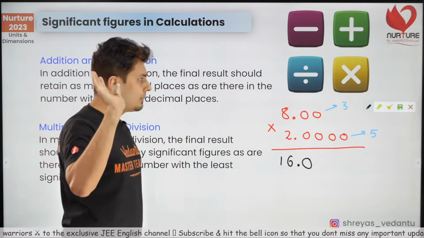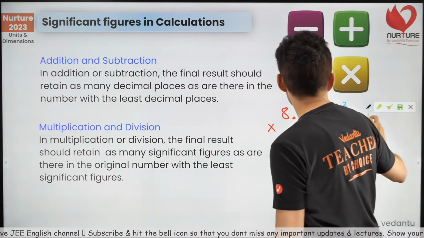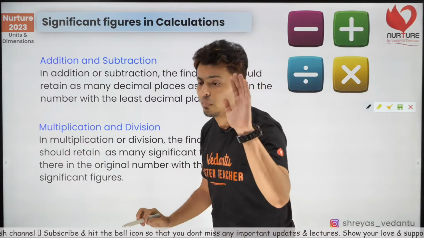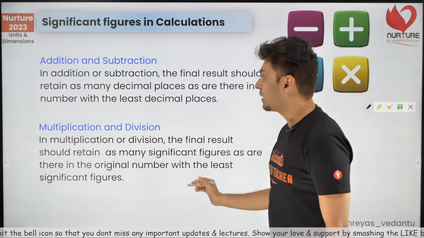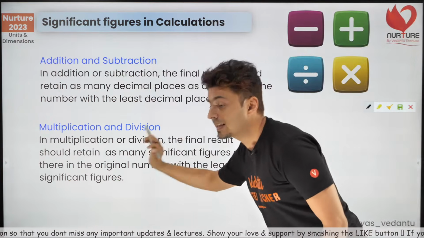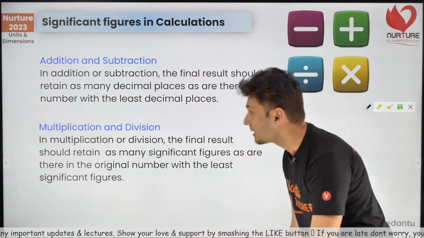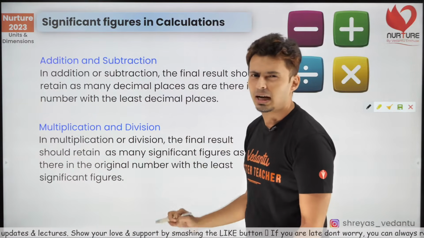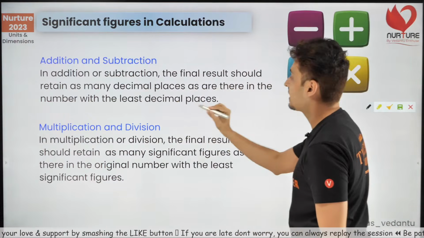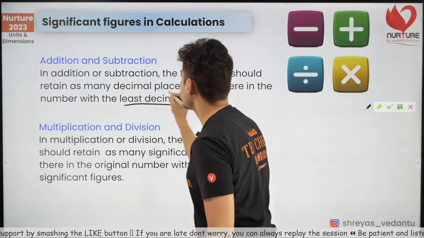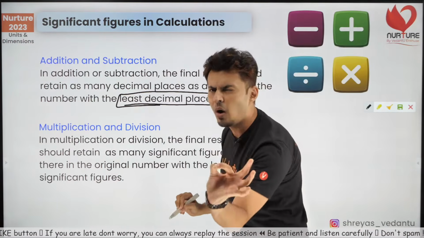Now, just remember one thing, guys. In case of multiplication and division, you talk about the significant figures. But in case of addition and subtraction, the only small difference is decimal places. That's the small difference.